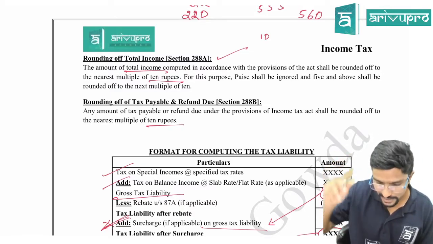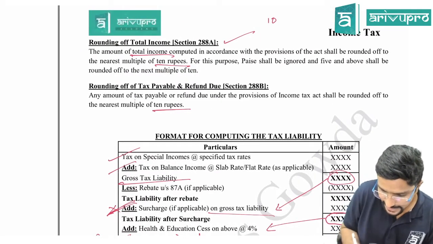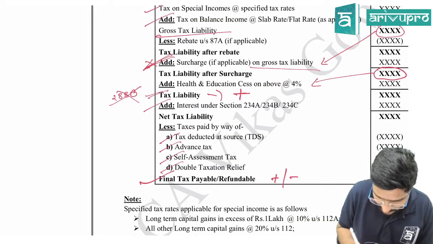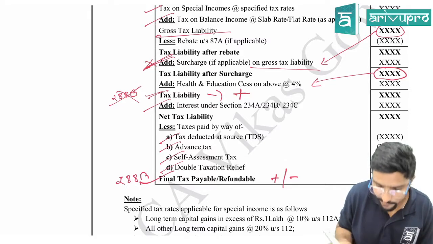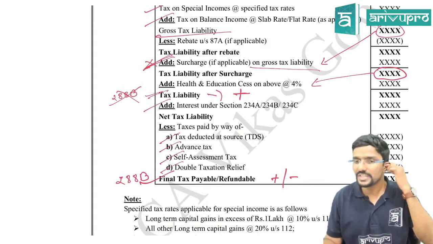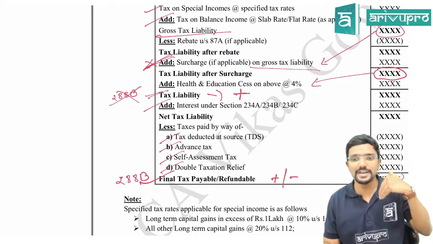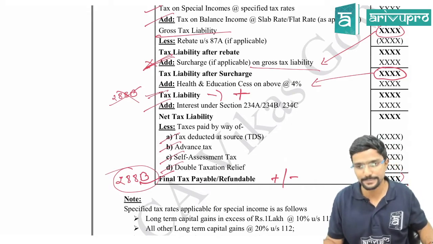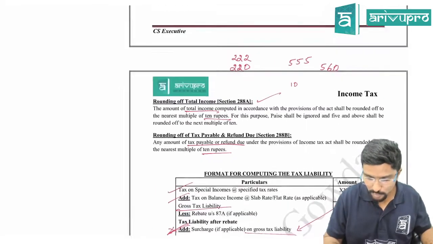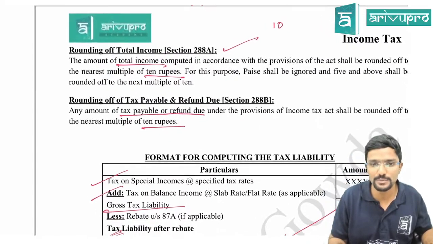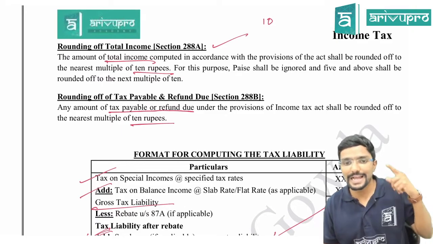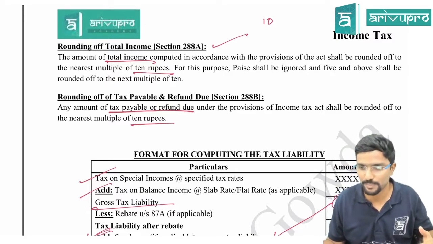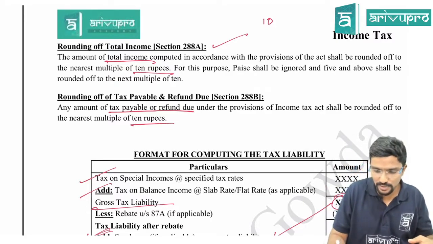One second. Some small correction is there which I will make. So what is that? Tax payable or refund due. Actually I told this figure has to be rounded off. Actually it's not. It is this figure, sorry. 288B: the final figure which I pay to the government, or else they will refund to us. Agree? For this part I have to apply 288B. Clear? If you have already written in your study material, please do the correction. Any amount of tax payable or refund due, that is the final figure after everything, has to be rounded off to the nearest 10 rupees. Agree, guys? So you have to remember the section also if possible.